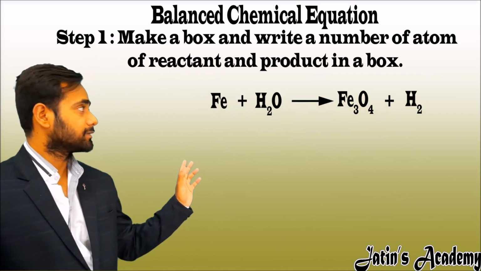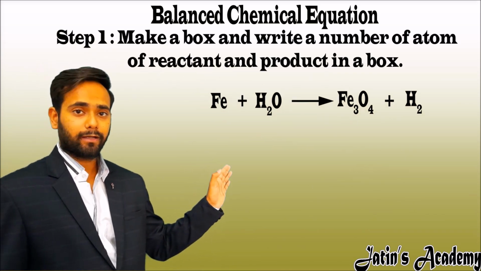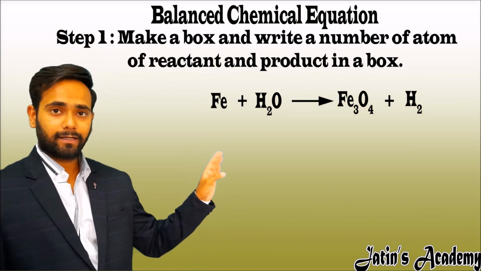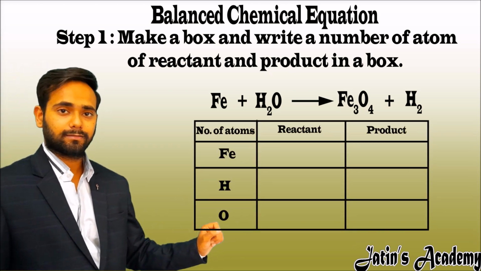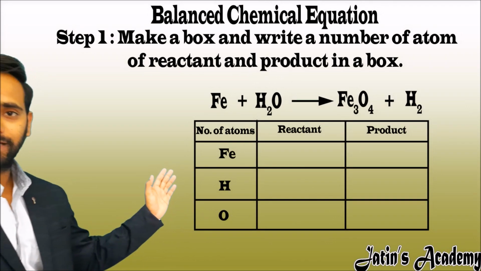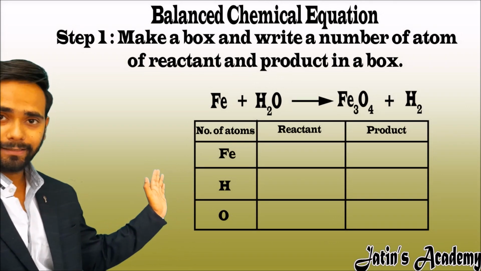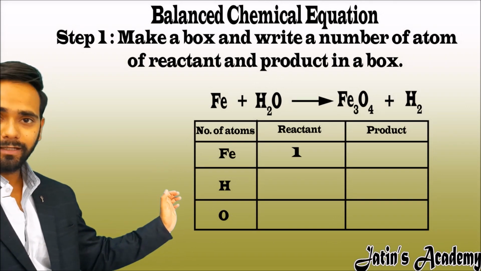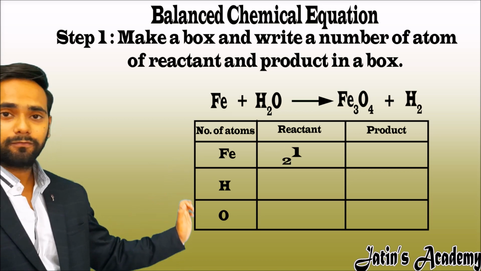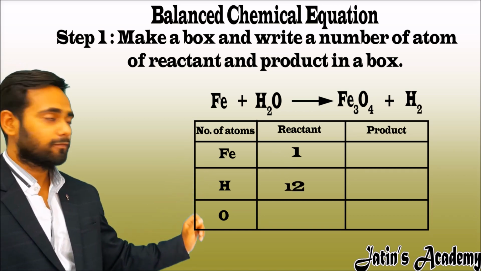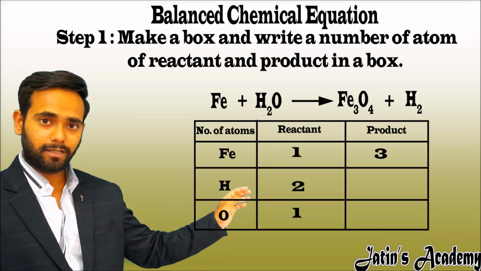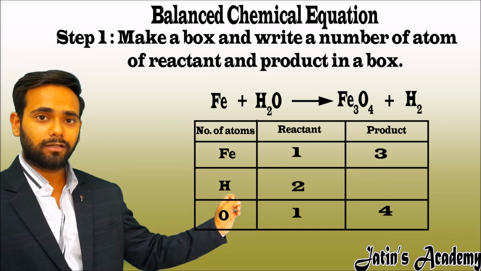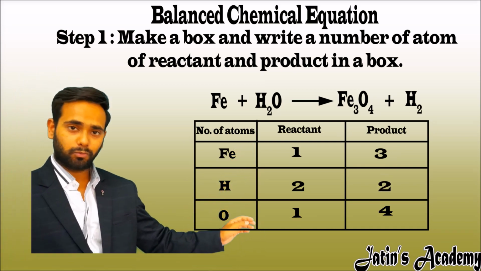Now to balance this chemical equation, we have to follow a number of steps. The first step is to write the number of atoms of the reactant and product in a box as shown like this. Now start filling the box. Here on the reactant side, iron is 1 atom, hydrogen is 2 atoms, oxygen is 1 atom. On the product side, iron is 3 atoms, oxygen is 4 atoms and hydrogen is 2 atoms.